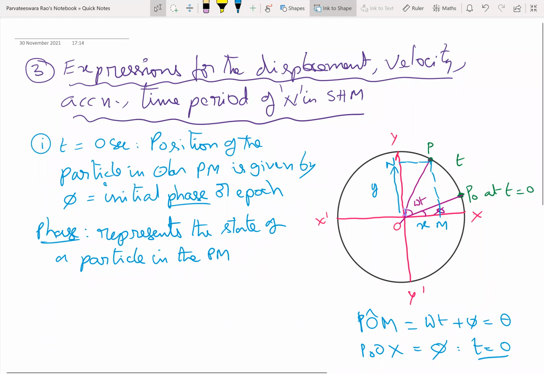So the exact state of oscillation or vibration or revolution of a particle in periodic motion is given by the term phase. It can be expressed in terms of time period, in terms of angle, or sometimes in terms of wavelength. The phase of the particle at the time at which you observed it is called the initial phase or epoch.